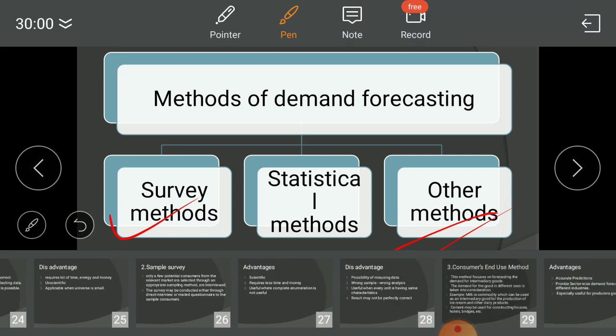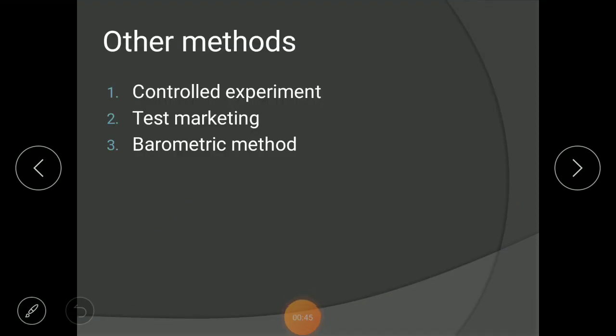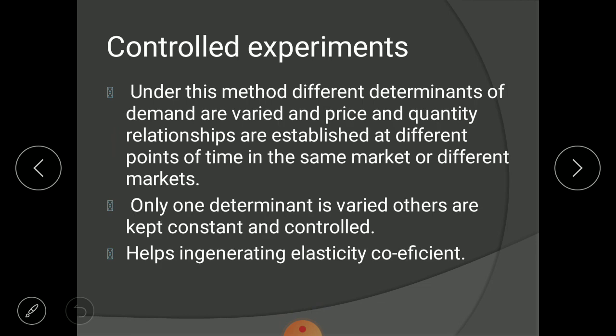In other methods, again there are three sub methods: controlled experiment, test marketing and barometric method. Now let us discuss in detail other methods of demand forecasting. First one, controlled experiment. The name itself suggests what a firm can do under controlled experiment.